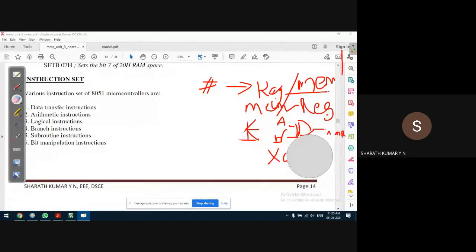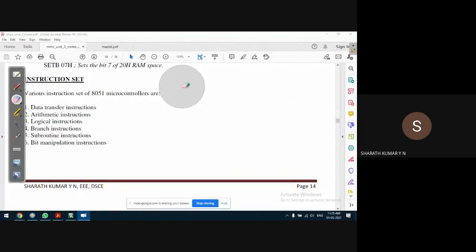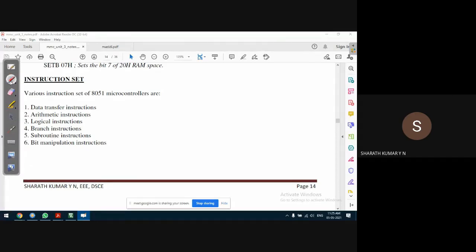This is a brief introduction. We'll see the instructions in detail, and we'll execute them in the compiler and see.